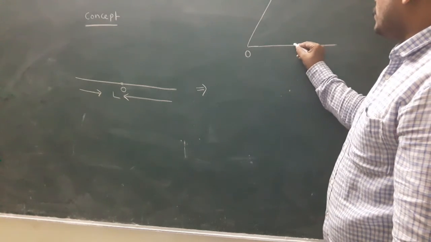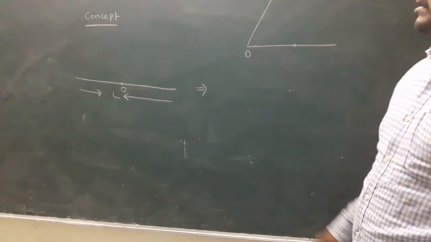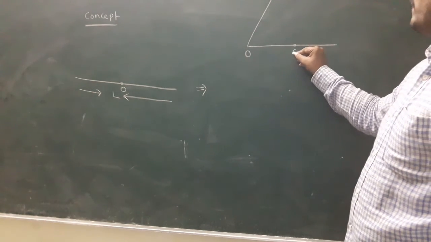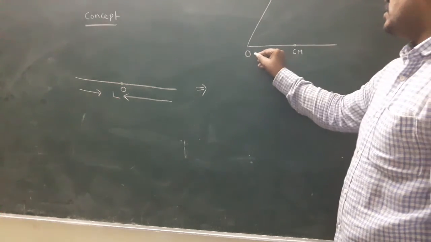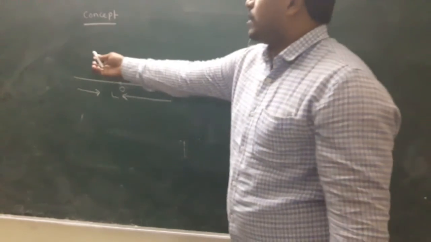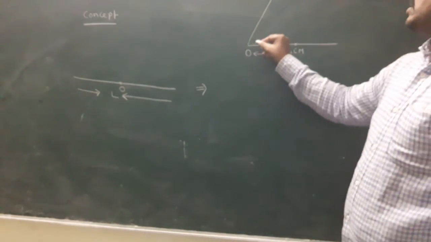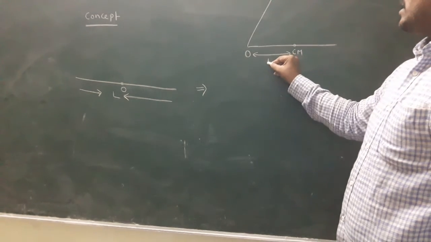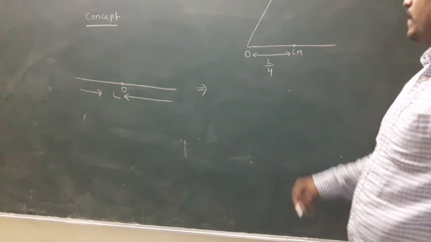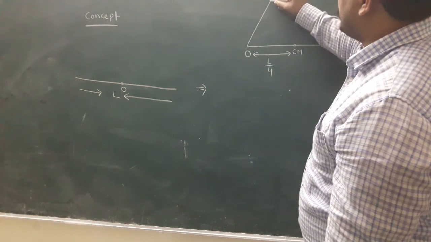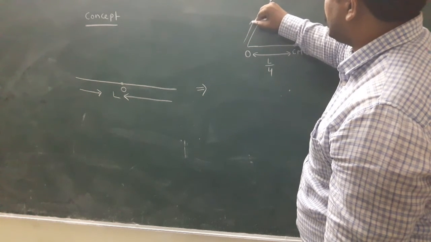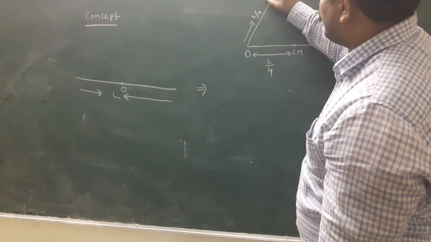For example, the total rod length is L. This length is L by 2. The center of mass is at a distance. What is this distance? Total rod length is L, this length is L by 2, and the center of mass is present at the center, so L by 4. In this rod of length L by 2, the center of mass is at the center, so L by 4.